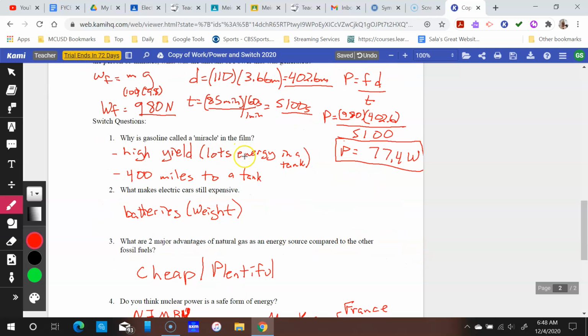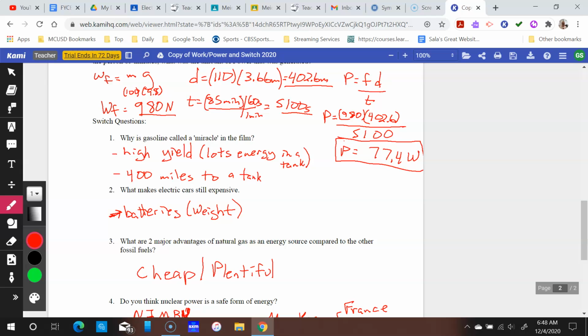Some of the things I was looking for in the switch quiz: why is gasoline called a miracle in the film? Again, you get a high yield, you get lots of energy in a tank of gas. Depending on your car, you can get upwards of 400 miles. Batteries are still being worked on.